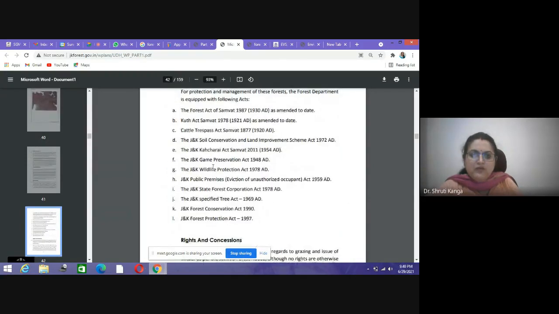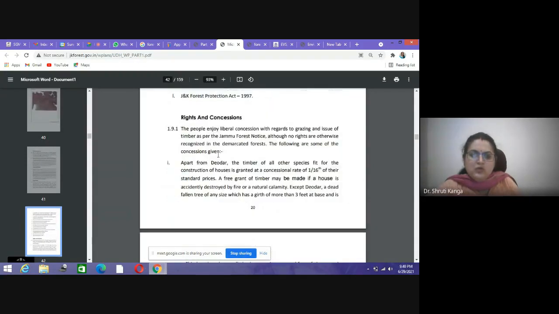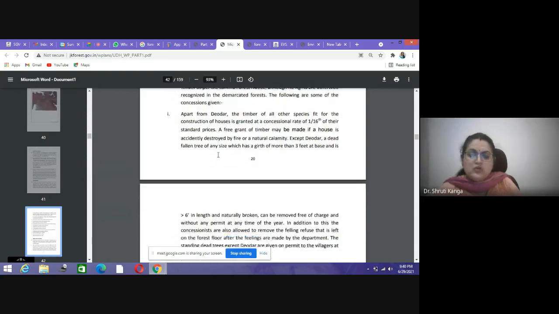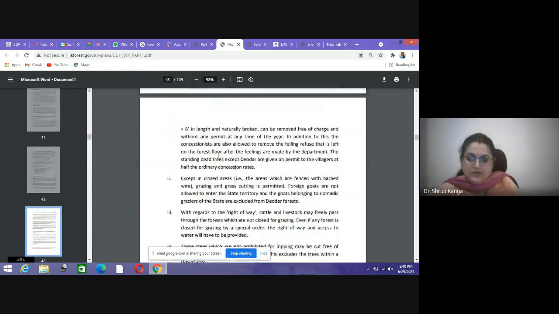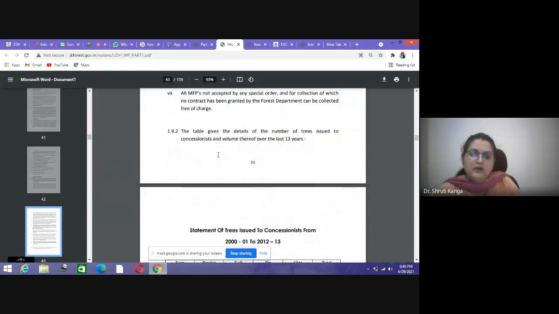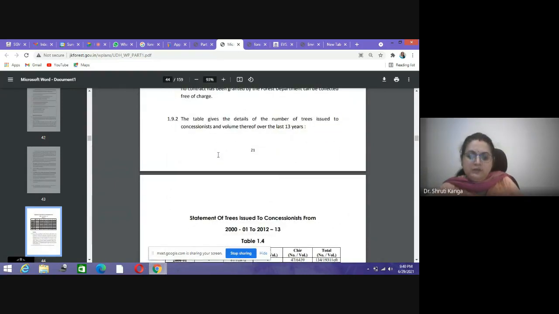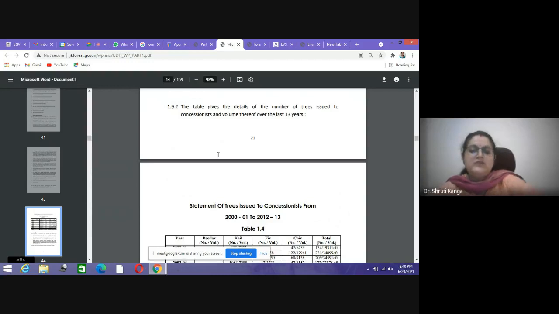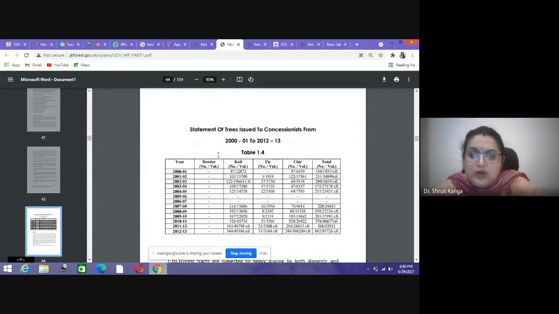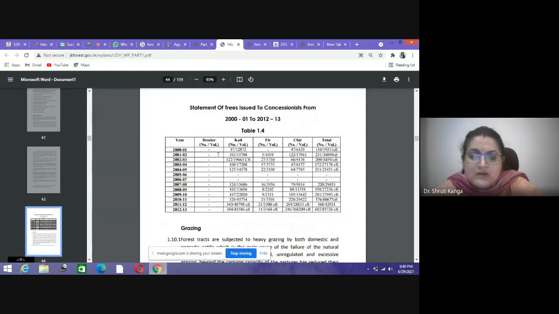After that, the rights and concessions, who all can enjoy the different activities in the forested area, are also recorded in this first chapter itself. Then the statement of trees to the constituents.